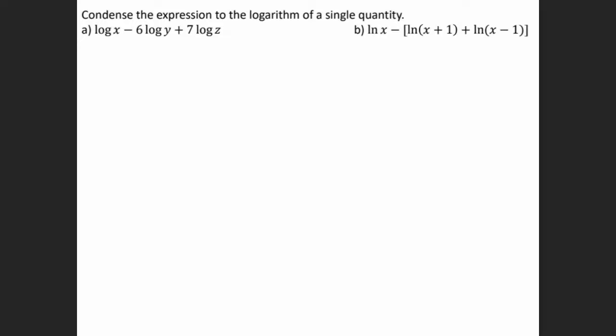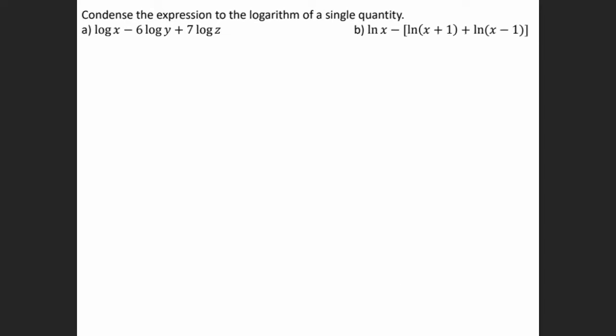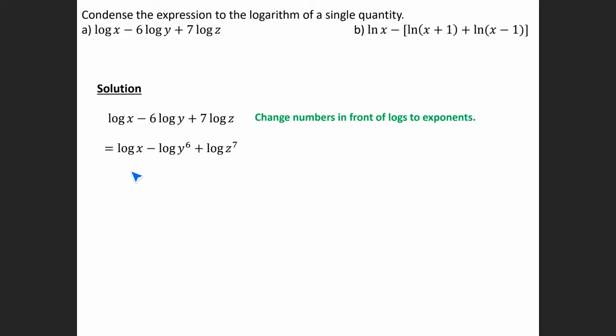Okay, so let's try a couple of more. So here on letter A, I have 3 different logs and my base is 10. Okay, so first you want to check, do you have any numbers in front of the logs? And we do. We have a 6 and a 7. So first let's take care of those numbers by making them exponents. So we can change those to log x minus log y to the 6 plus log z to the 7th. So we're doing that by using the power rule in reverse, right?